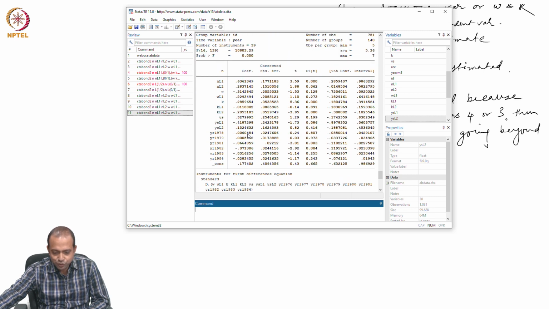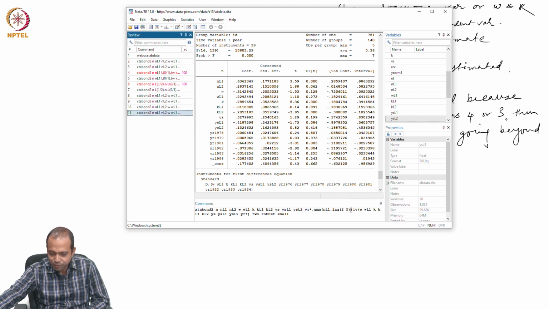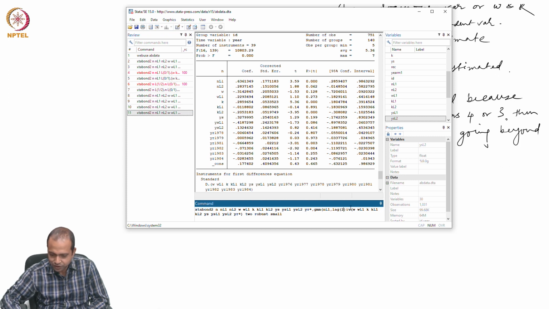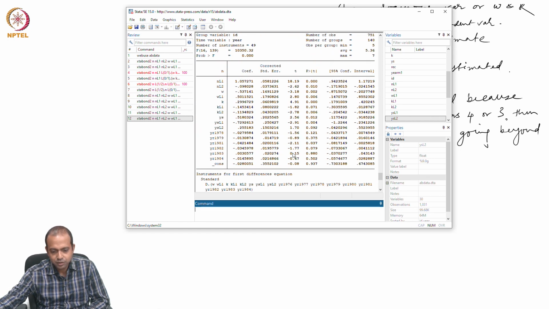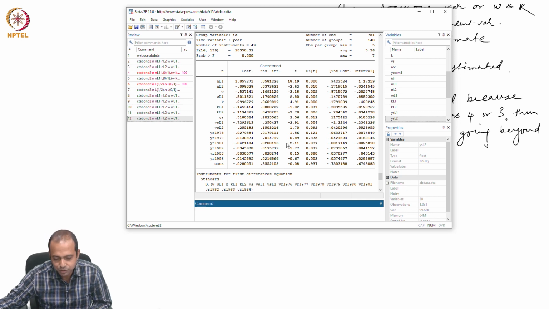And if we do not put any restriction, then what is happening? Let us remove the restriction. Again it is going beyond.